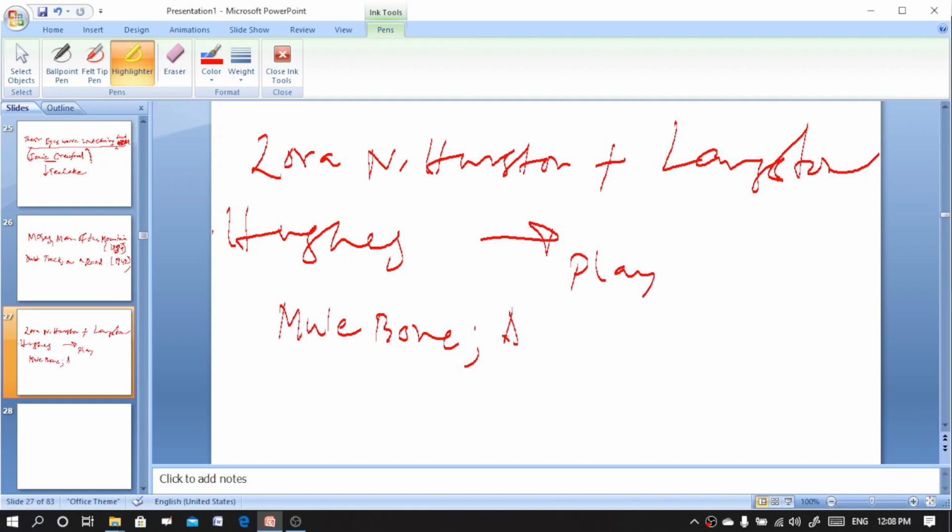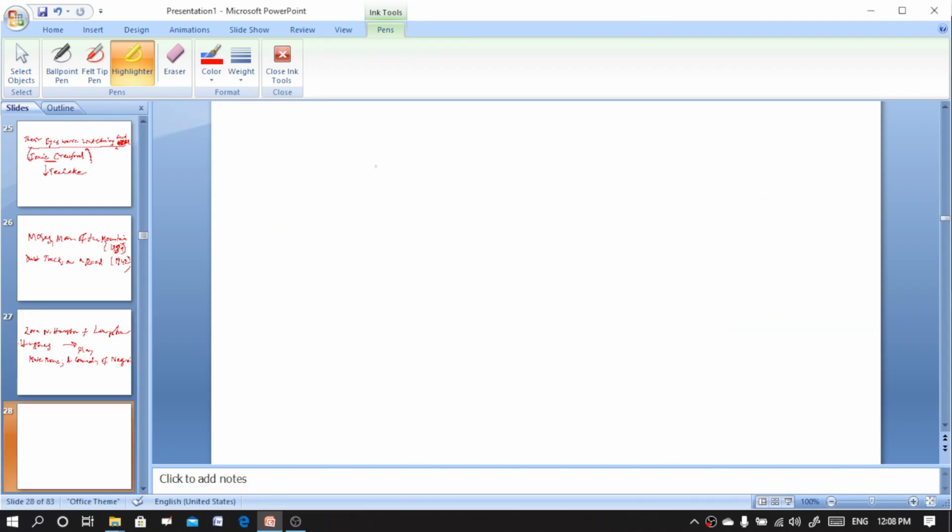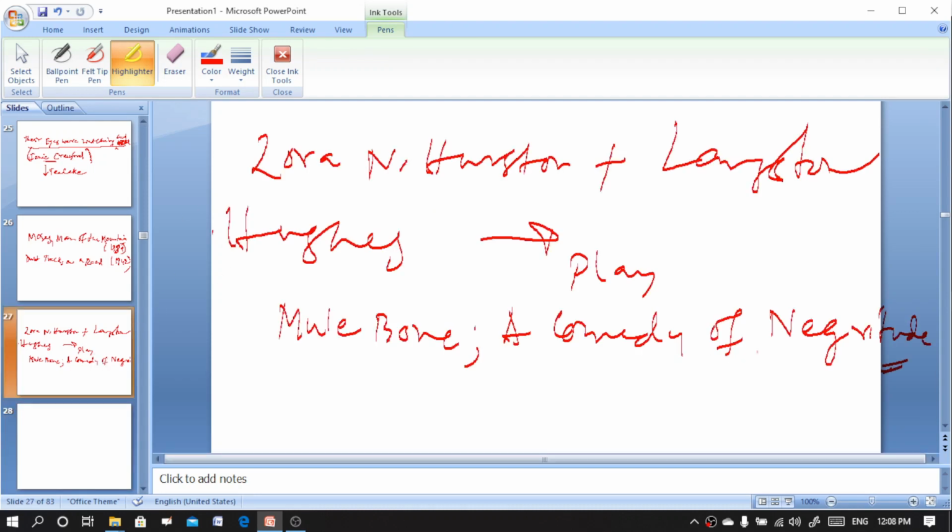Its subtitle is A Comedy of Negro Life. The characters include Jim Weston, a guitarist and a Methodist, Dave Carter, a dancer and a Baptist, and Daisy, a domestic servant.